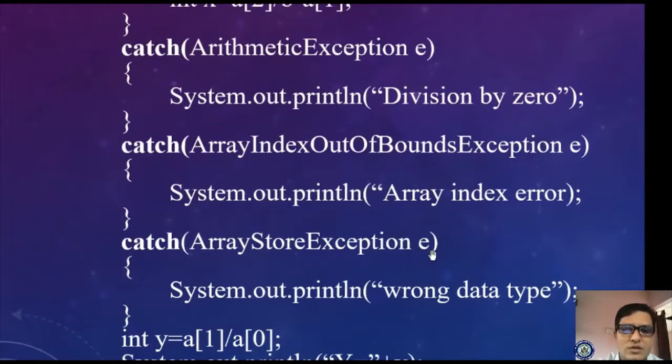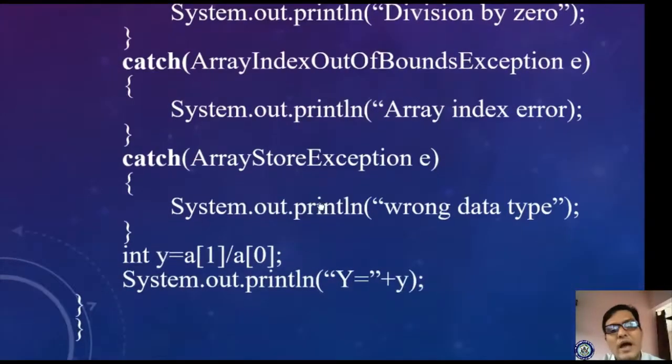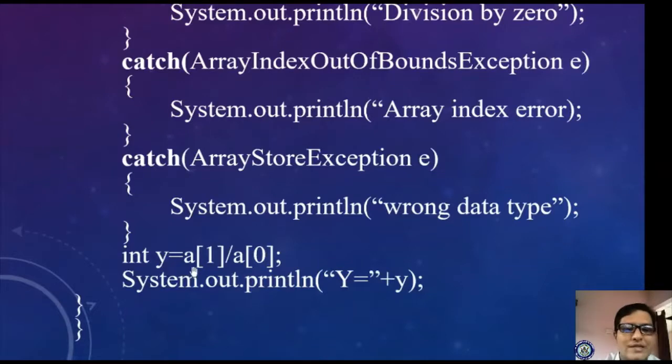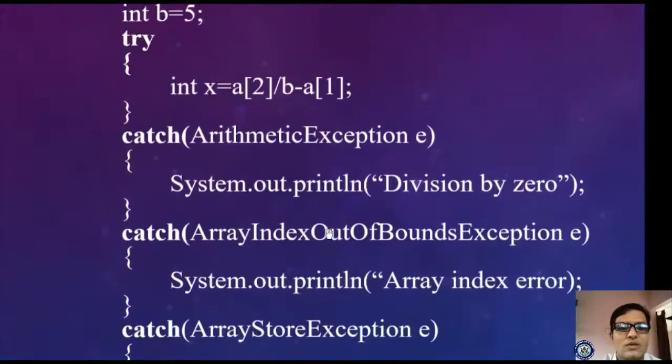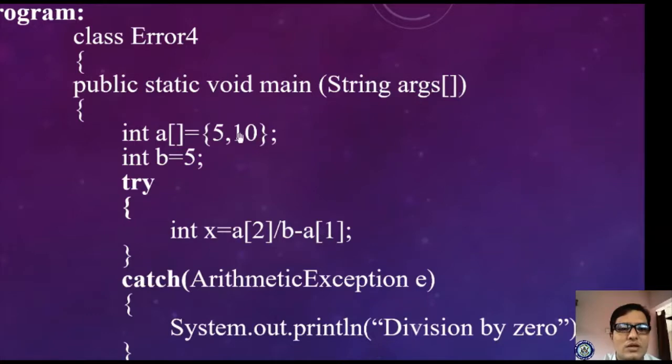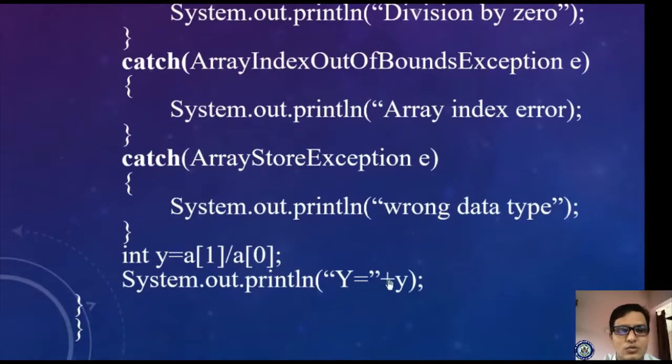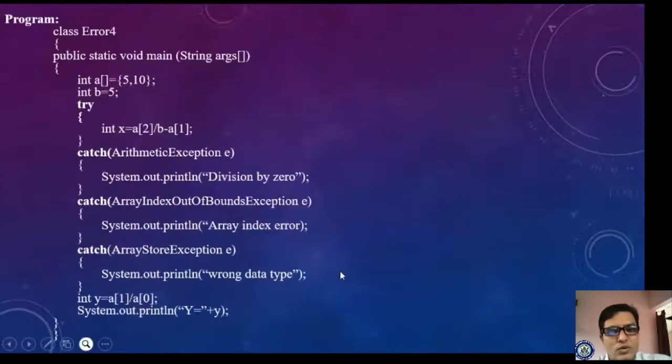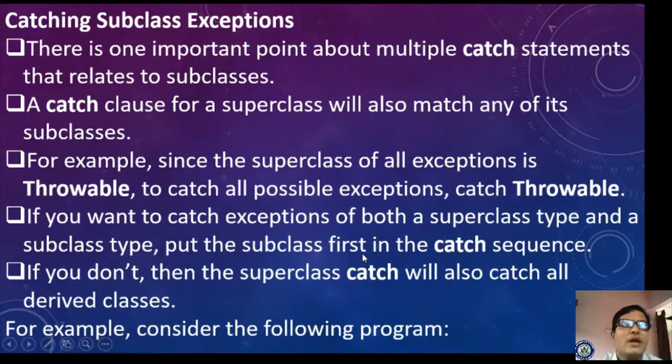Your ArrayStoreException is also there. So if you try to store the wrong data type, then it will give this exception. Okay, that is ArrayStoreException. And here once again I am processing int y is equal to a of 1 by a of 0. So what is the value of a of 1? 10. 10 by 5, it will give 2, right? So likewise this program will execute, and it will catch in the try block. What is the exception it identified? It is the ArrayIndexOutOfBoundsException, right? And this statement will execute. Got it? And next, catching subclass exceptions.